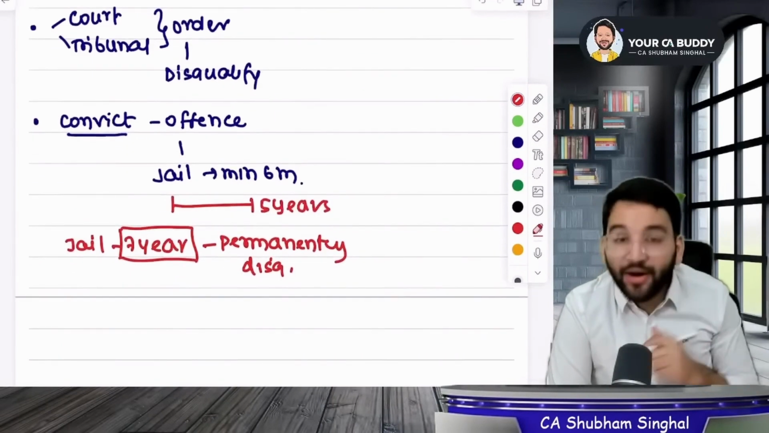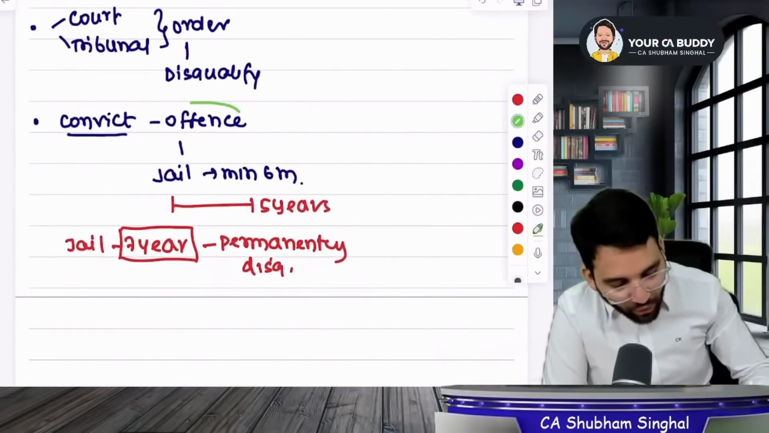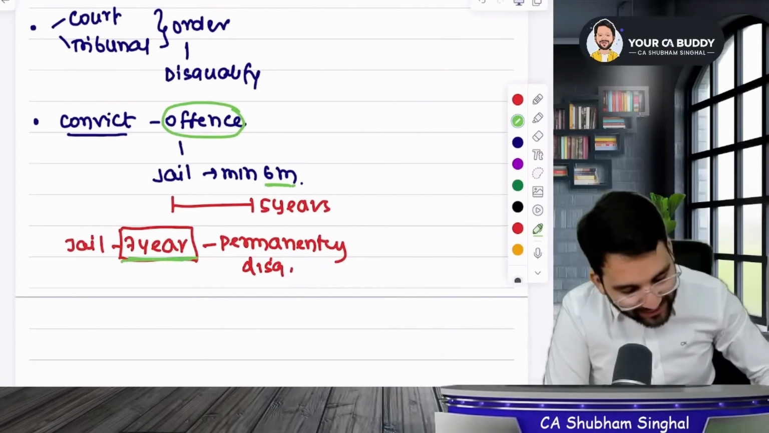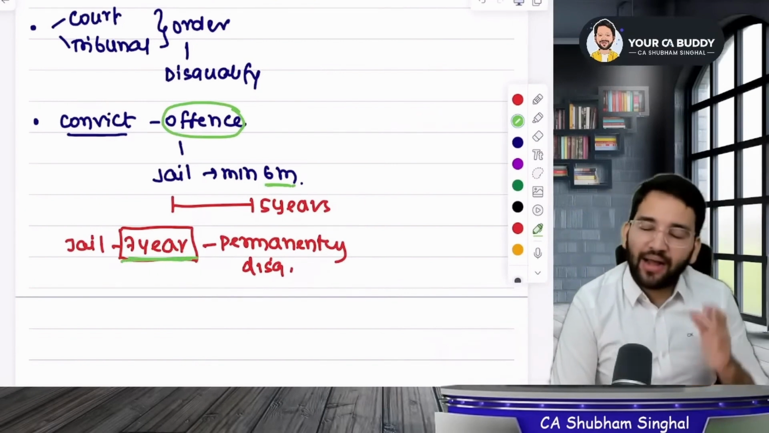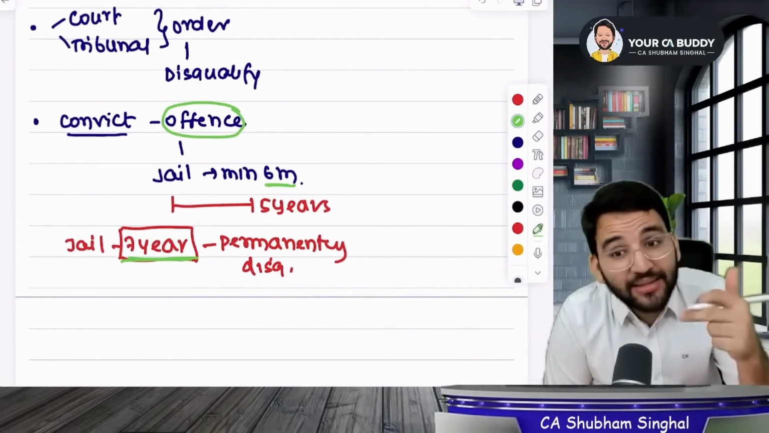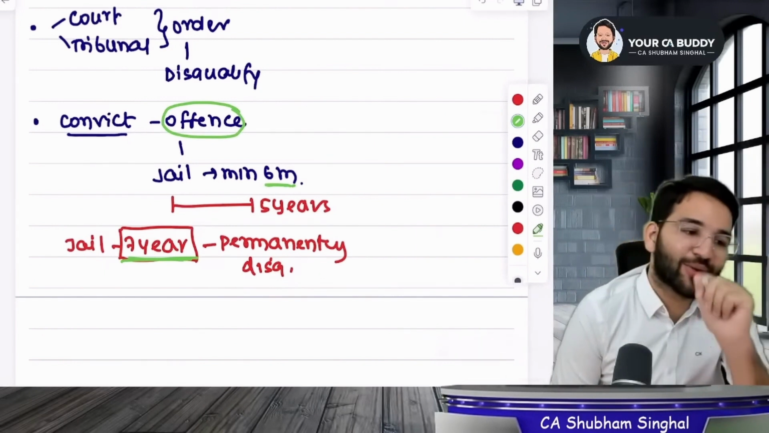Now what happened here? He has been convicted. If you are convicted of any offense, and you are jailed for 6 months, that means disqualified for 5 years. If you go to jail for 7 years and more, you will be disqualified permanently.